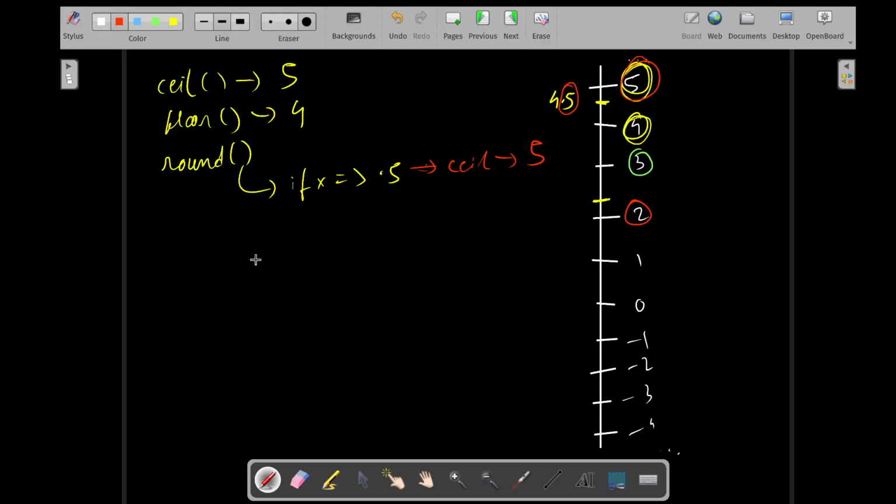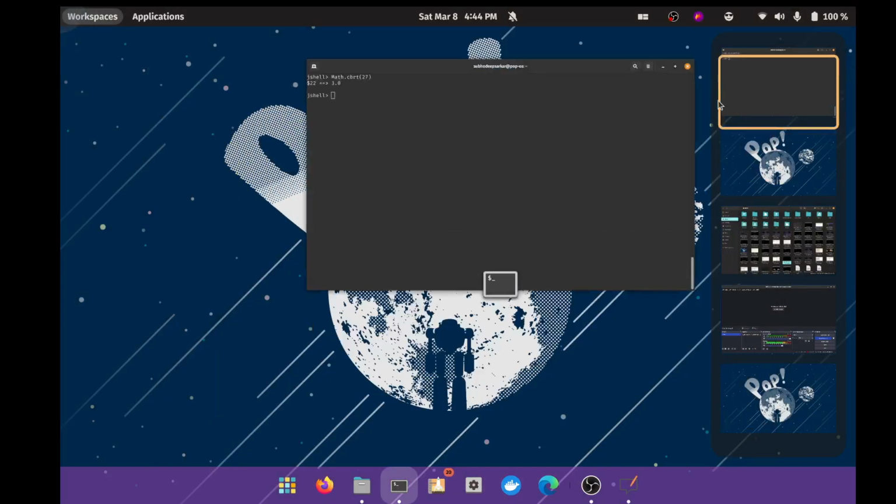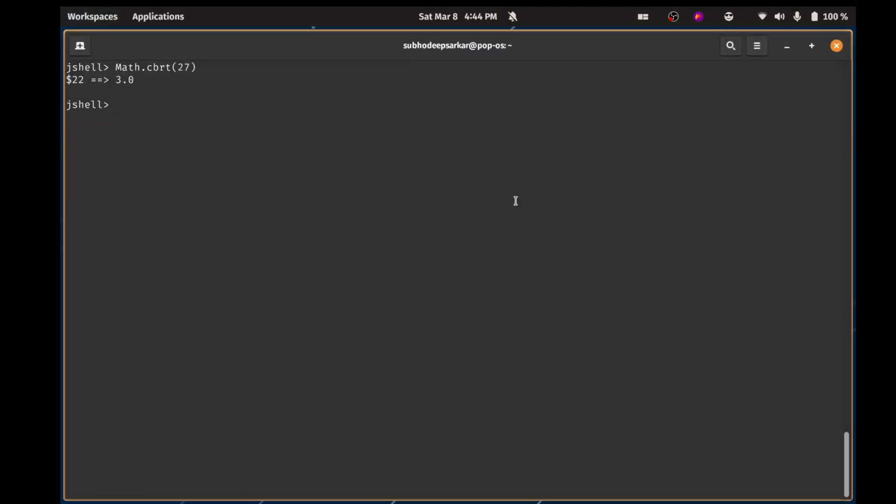Okay, perfect. Let's look at some examples quickly, just to clear any confusion. So quickly say double x is equal to 4.3. Let's try to do it.